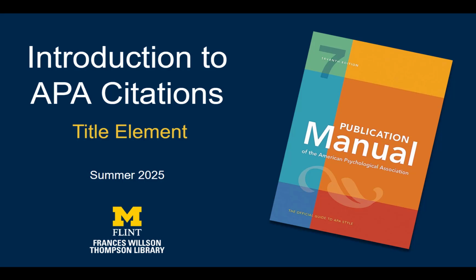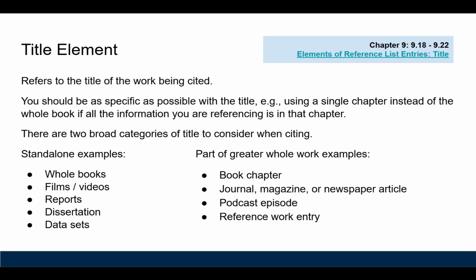Following the order of information in a reference entry, we're moving on to the title element. I can't cover every possible situation, so looking in the manual and on the APA style website will be necessary. The title element is the title of the specific work being cited. It is also the first indication of the type or format of the work being cited.